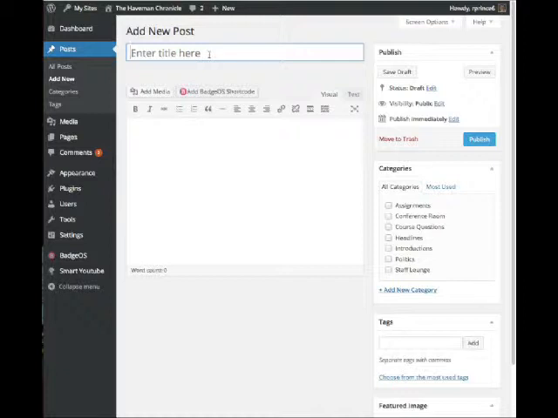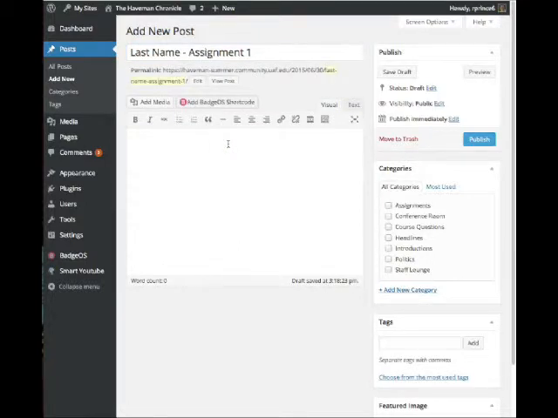Just let me know what it is, because this is really the information I'm going to be using to grade things. It's possible that I can check the username and see who it is too. But the title of your post is what I'm going to be using to recognize who you are and what assignment this is when I'm grading it. So just let me know if for some reason you don't want to use your own name. I'd love to see something that looks like this: last name dash assignment 1. Something along those lines will make it really easy for me to keep track of grading everything.